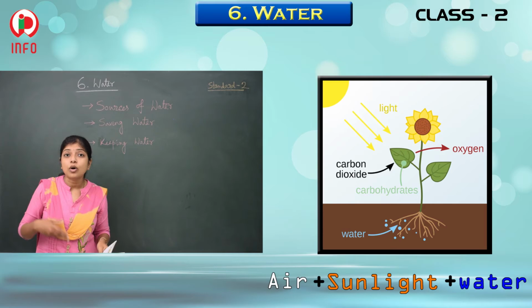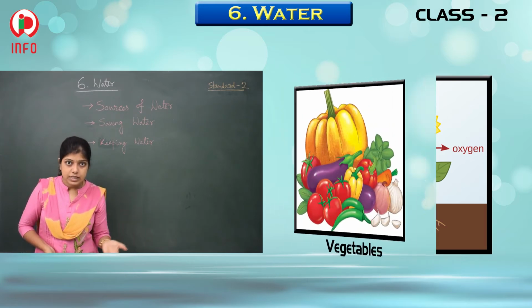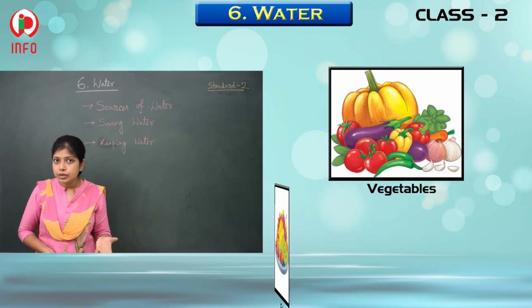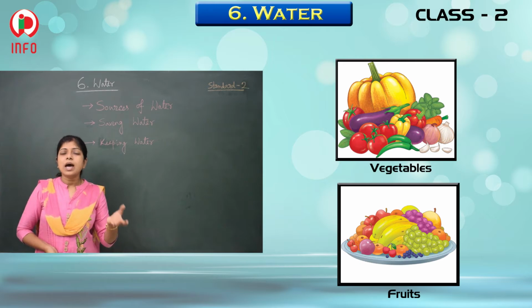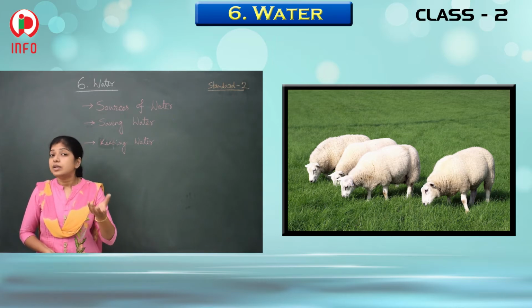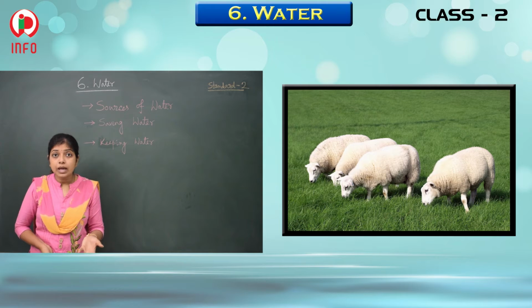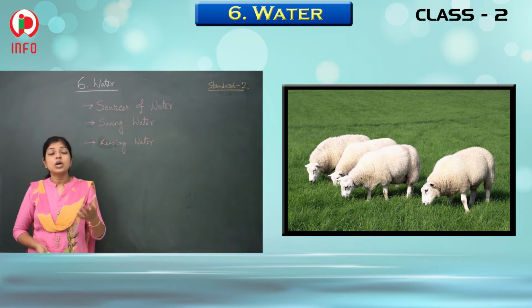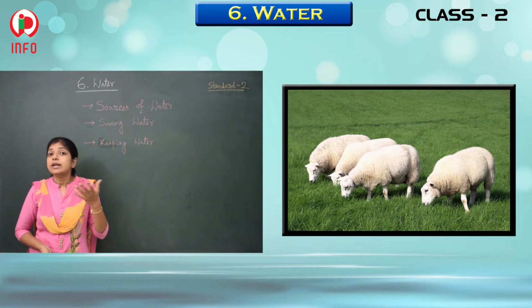In the form of different vegetables, in the form of different fruits. And do you know there are some animals who are eating the grasses, different kinds of trees, the plants, and afterwards we are eating them.